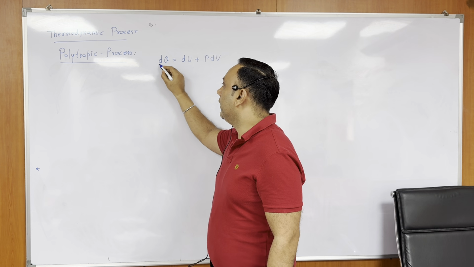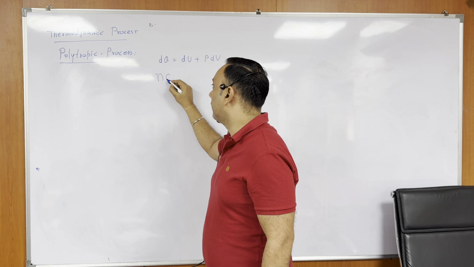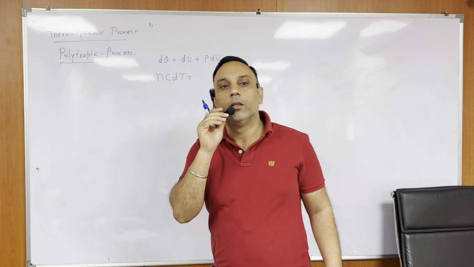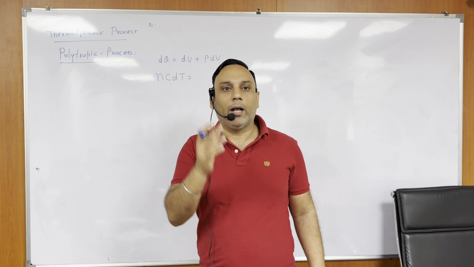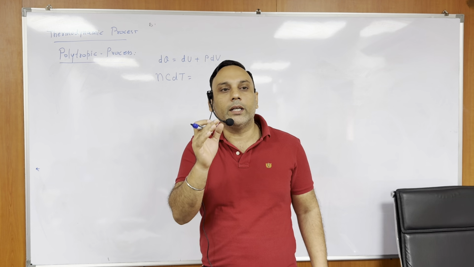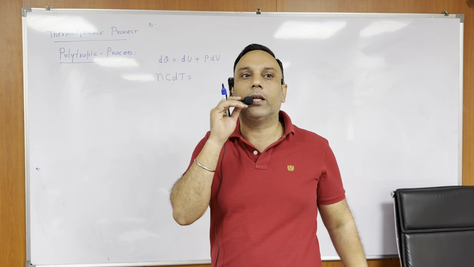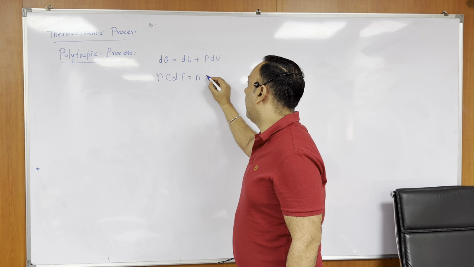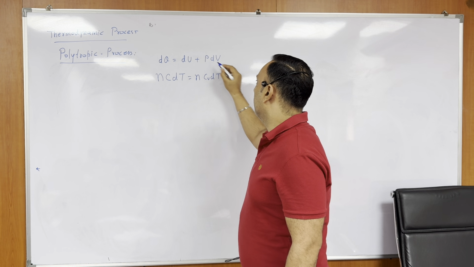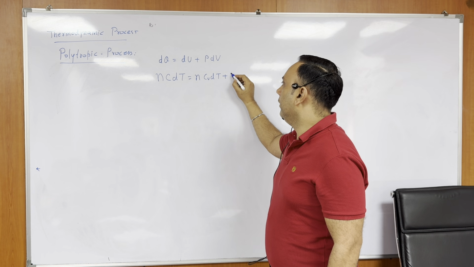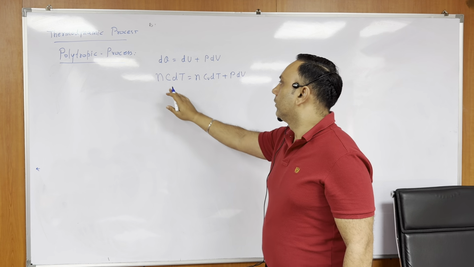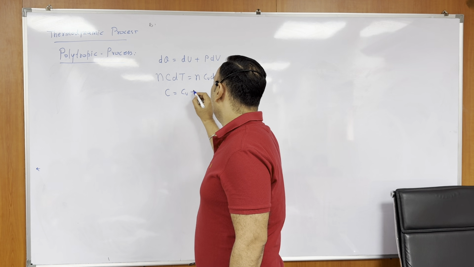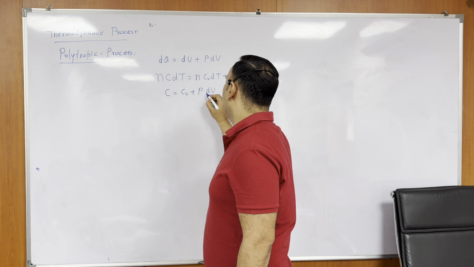So now what will be dq? dq I can write n c, specific heat, into dt. du what I can write? For every type of process, du has to be n cv dt. It's not like only if volume is constant, then only we can write n cv dt. Always it is n cv dt, change in internal energy, plus P dv. So P dv, yes, I will keep like that only. So n dt divide. So what I will get? C is equal to cv plus P into dv by dt.